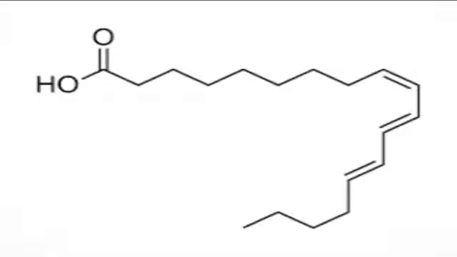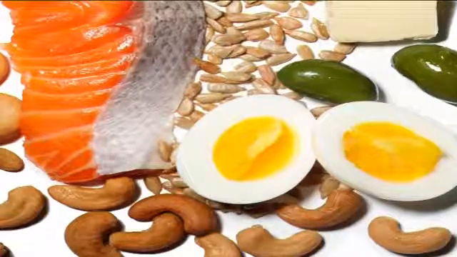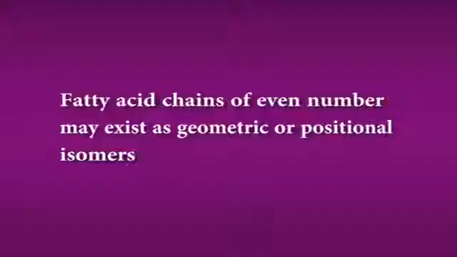Essential fatty acids like alpha linolenic acid and linoleic acid cannot be synthesized in the body. Therefore, they must be supplied through the diet. Minor components of fats and oils include tocopherols and pigments. Fatty acid chains of even number may exist as geometric or positional isomers. Nomenclature may be according to a common name, systematic or Geneva name, or the omega system.